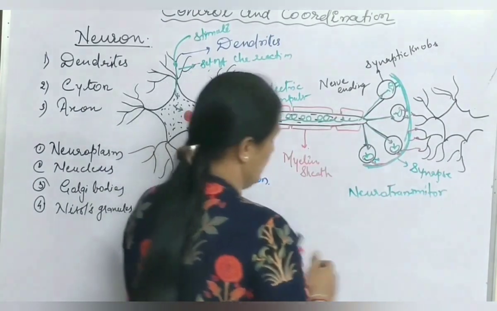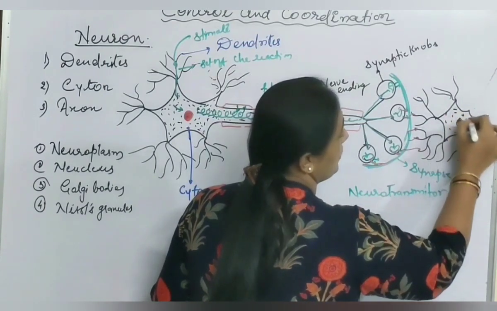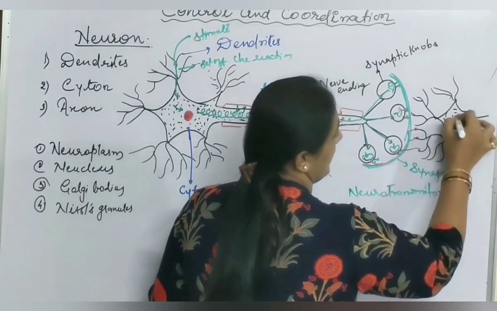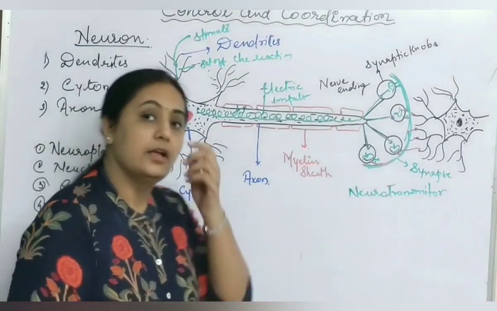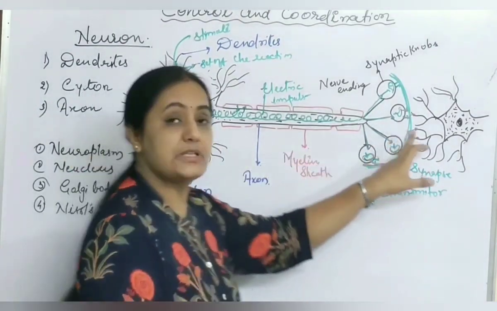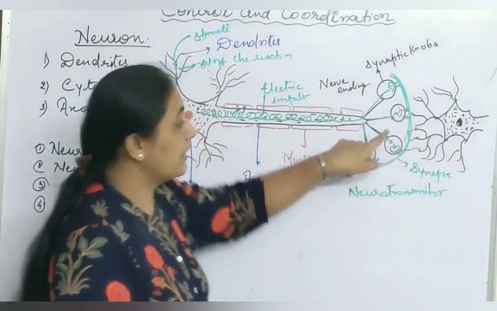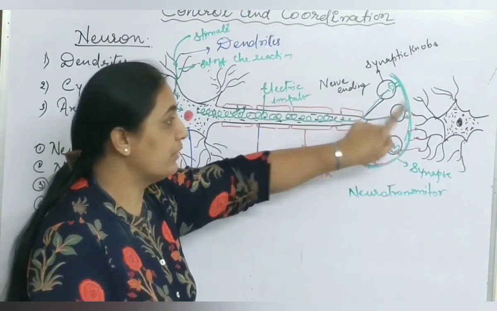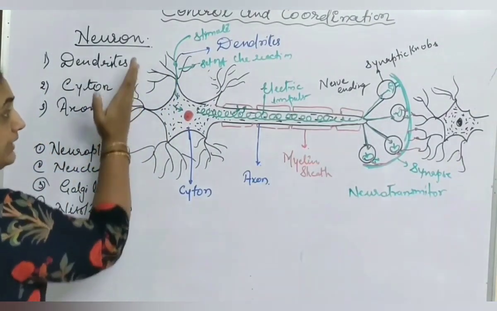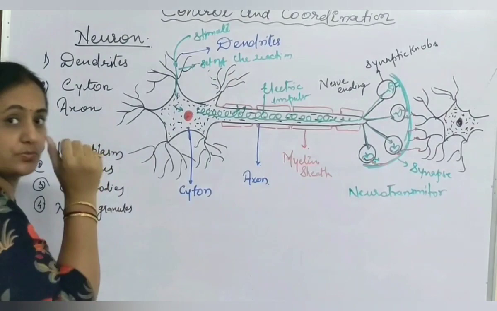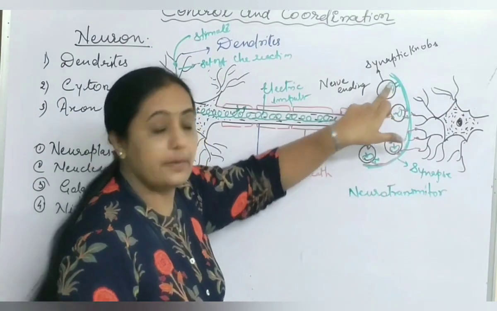This passing of impulses from one neuron to another is in a unidirectional way. Like in the circulatory system, we studied valves which ensure the flow of blood in a unidirectional way. Here, why do impulses move in the same single direction? Because the synapse is present at only one end of the neuron. At this end no synapse is there; only dendrites are there. Dendrites do not release neurotransmitter, but the synapse and nerve ending are here. So the nerve ending, the synaptic knobs, are there.